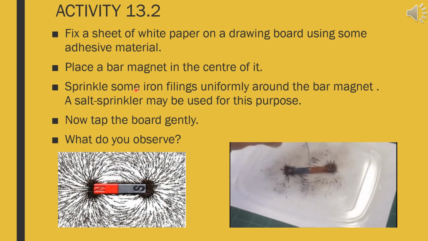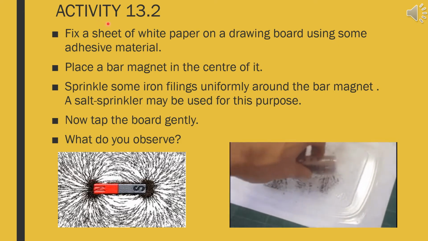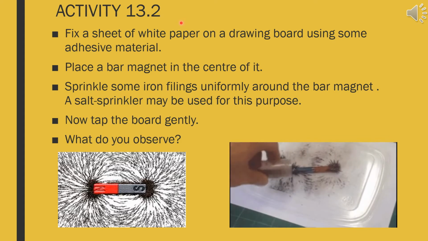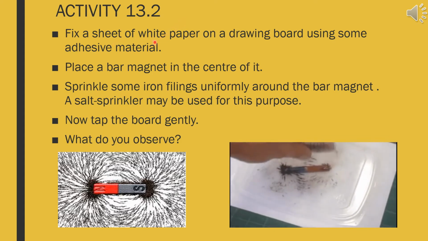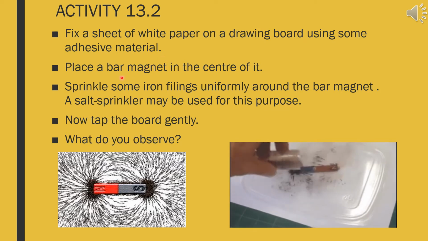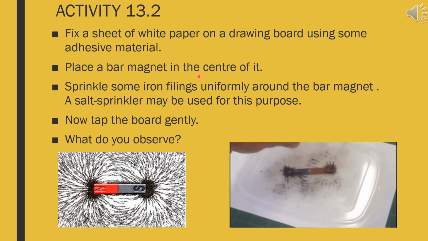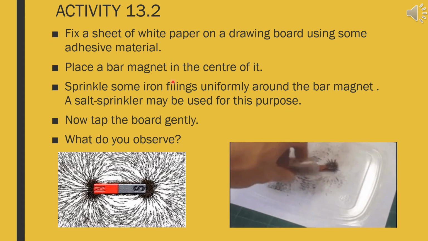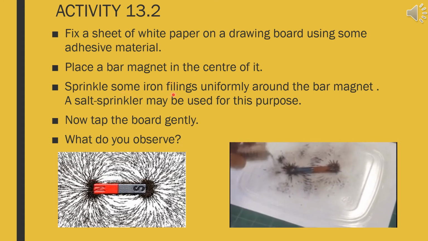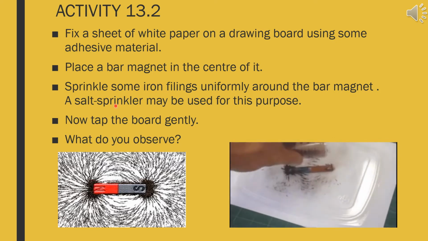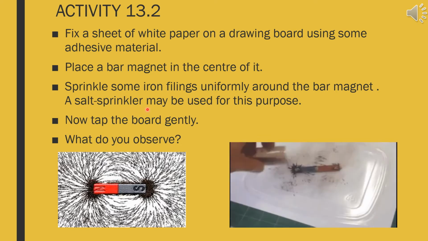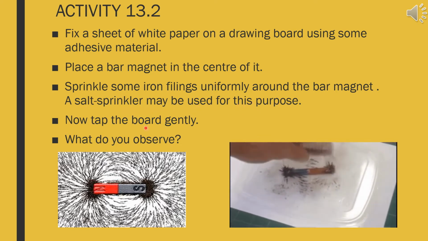To understand the existence of a magnetic field, let us do an activity, that is activity 13.2 from the NCERT textbook. Fix a sheet of white paper on a drawing board using some adhesive material, children. Place a bar magnet in the center of it. Now sprinkle some iron filings uniformly around the bar magnet, where you can use a salt sprinkler. Now tap the board gently.